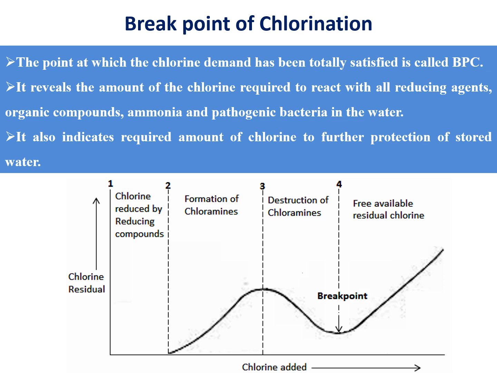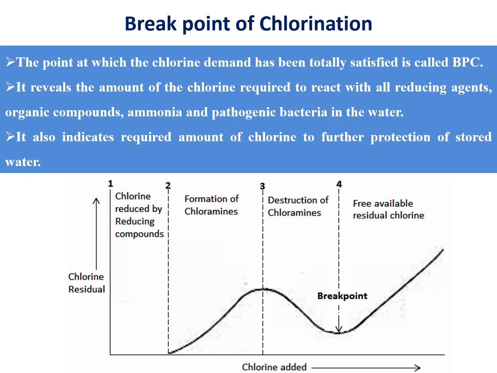For example, you added x grams into the water, but whether x grams is still there can be tested by the laboratory. The laboratory results are given on the y-axis. So what is added and what is tested are plotted in the graph. When you add chlorine gas, it kills the bacteria. How much chlorine is required to kill all the pathogenic bacteria present in the water? That point is called the breakpoint of chlorination.